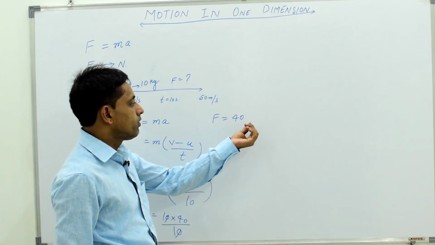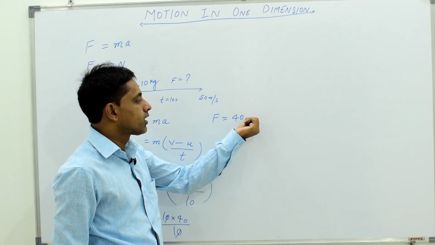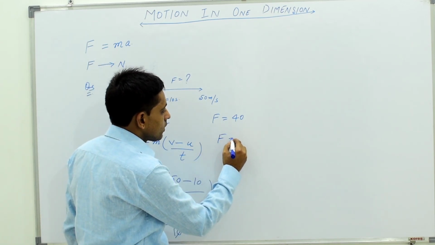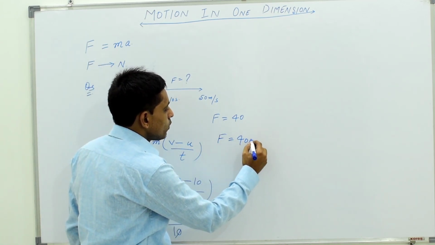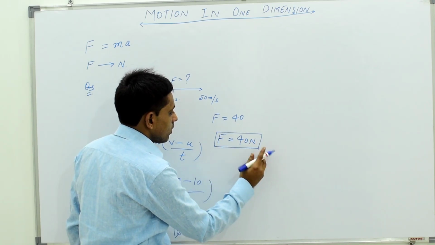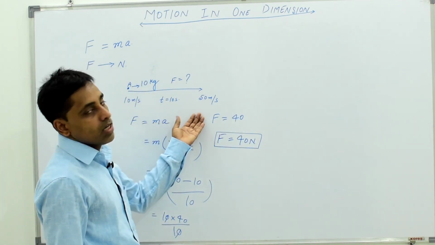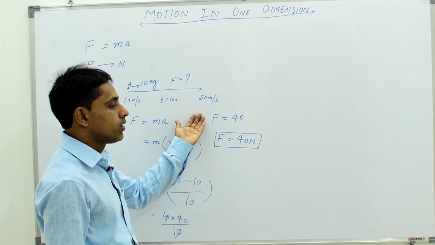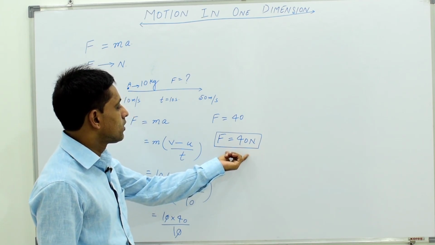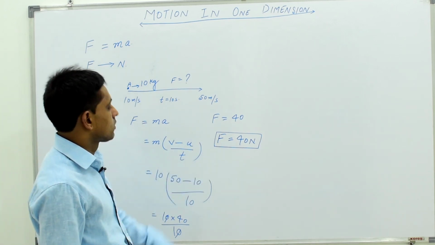Remember one thing, if we just leave our answer as 40, then half of the marks will be deducted by the examiner. What we have to do, that we will write as F is equal to 40 Newton. Now this is complete. If we just leave the answer like this, half of the marks is definitely going to be deducted by the examiner. If we give the right answer as F is equal to 40 Newton, then no marks will be deducted, we will get full marks.